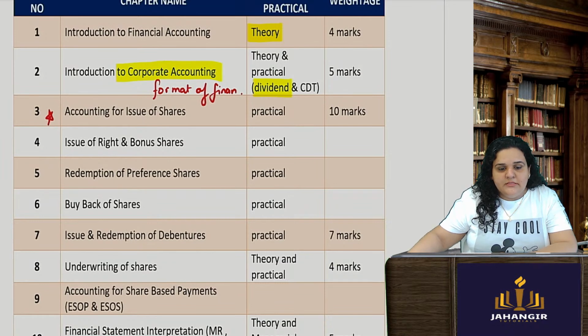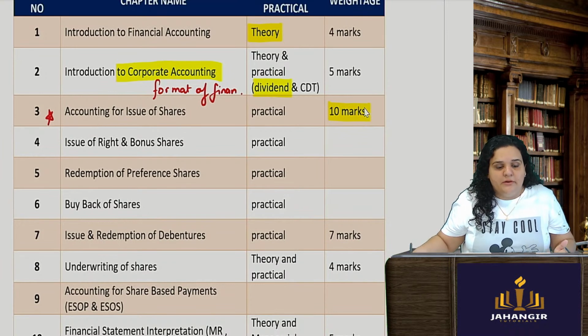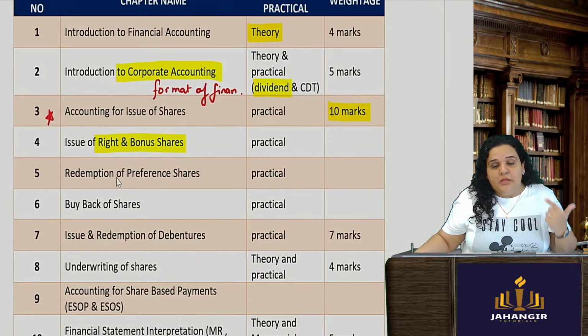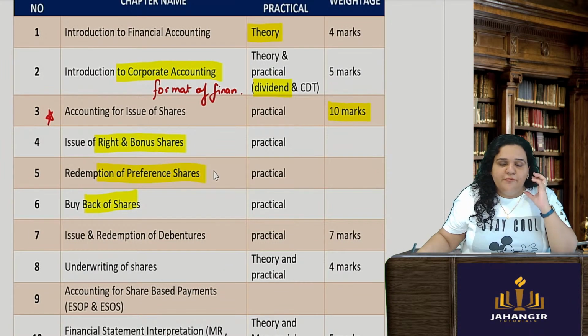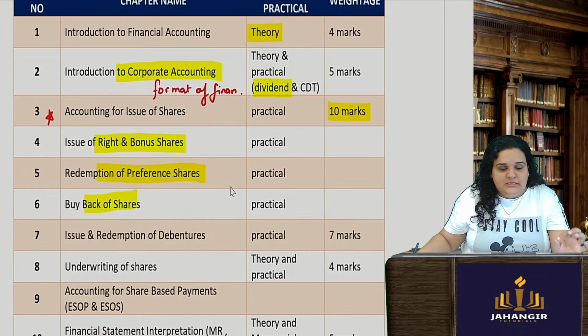Now in this issue of shares, if you will see your module, there are a lot of things in issue of shares. They are also talking about the rights issue. They are talking about the bonus shares. They are talking about buyback of the shares and redemption of preference shares, which is all practical. You have to focus on practical questions only in this. I have seen past years' papers, they are asking more of the solving part from this particular chapter. So 10 marks, this is an important chapter.